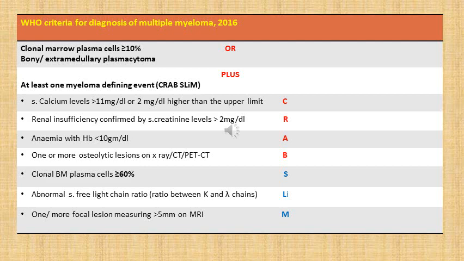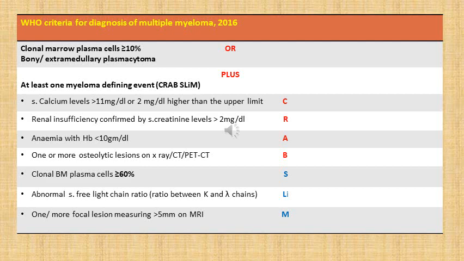Then in CRAB, R is renal insufficiency, which is confirmed by serum creatinine levels of more than 2 milligram per deciliter. A, we need anemia with hemoglobin less than 10 gram per deciliter. For B, we need one or more osteolytic lesions on X-ray or CT or PET-CT. For S, we need clonal bone marrow plasma cells which are equal to or more than 60%.